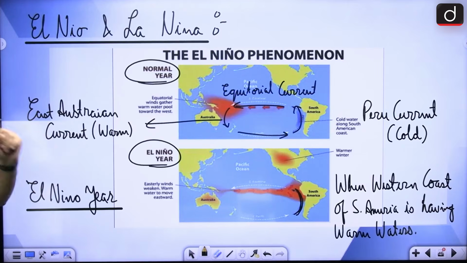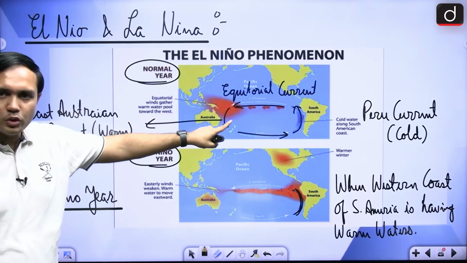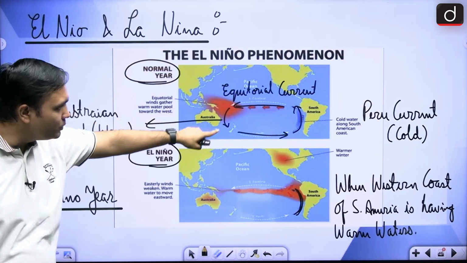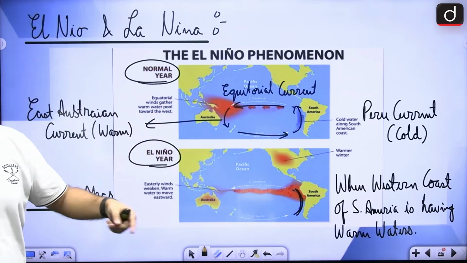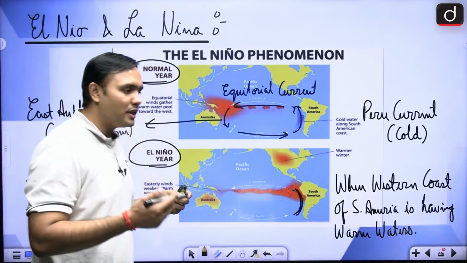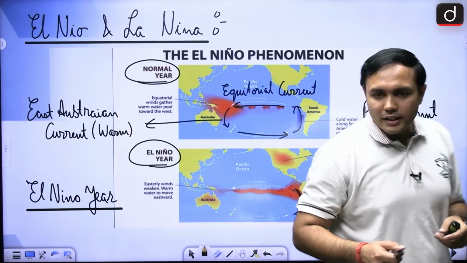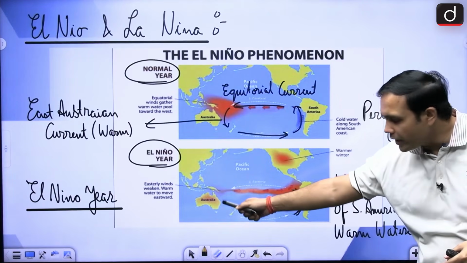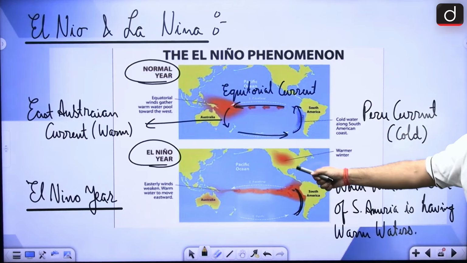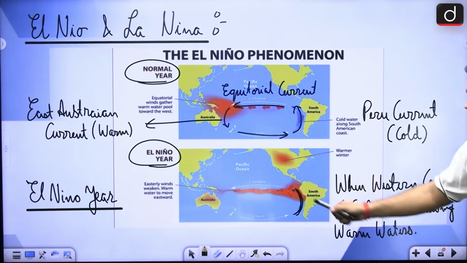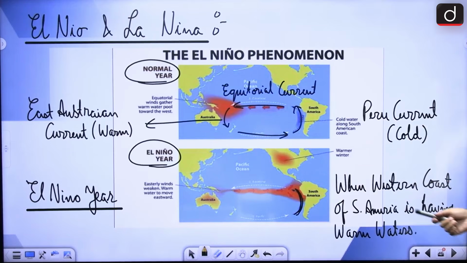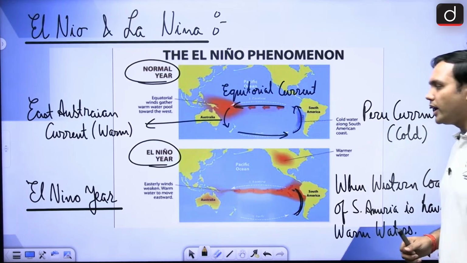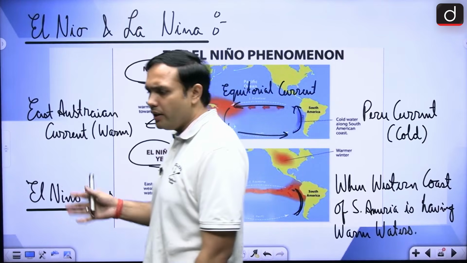But during the El Nino years, this cycle reverses, right? So, here what is happening is, generally what should be the condition? That the warm water should be seen in this particular area and cold water in this particular area, right? But here in the El Nino year, and this year it is being said that it is a super El Nino year, right? So, in this case, what will be the case? Here you will find colder waters, and where the colder water should have been normally around the South American coast, there you will find warmer waters, right? So, when western coast of South America is having warm waters, it is known as El Nino, right? And La Nina would be the reverse of it, right?